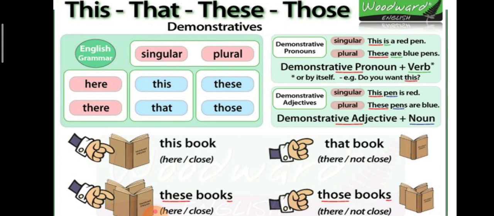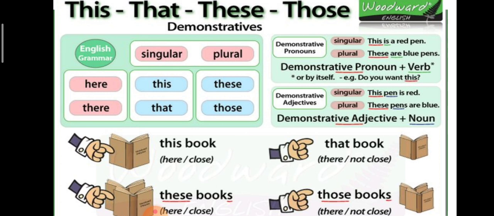What is meant by demonstrative? Person, place or things. What are the examples? This, that, these, those. These are the four demonstrative adjectives. Shall we all repeat it again? This, that, these, those. What are the four demonstrative adjectives?